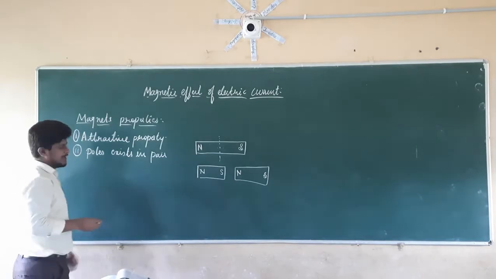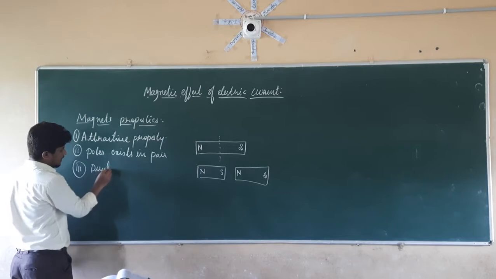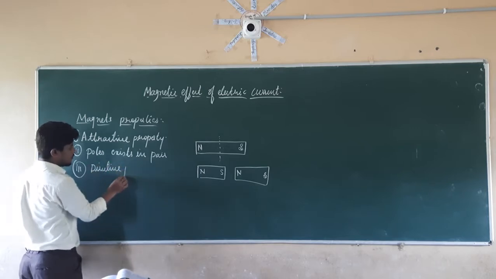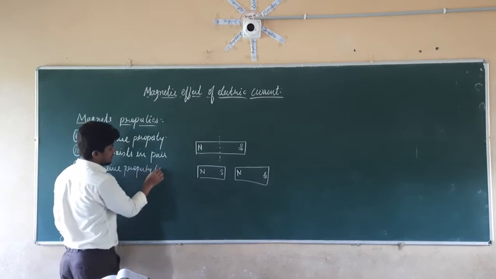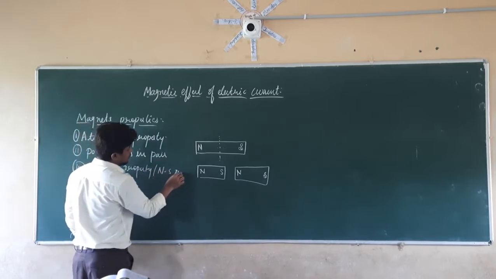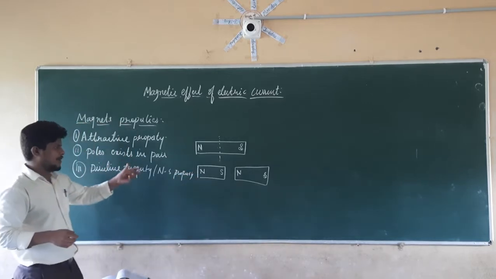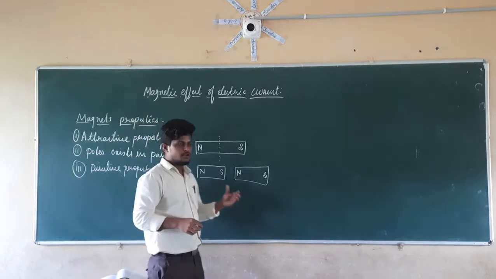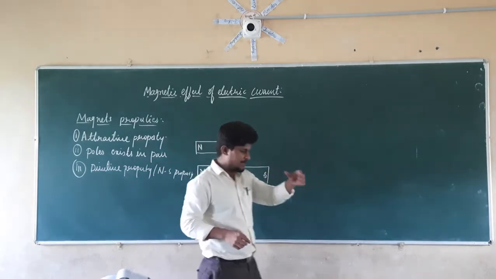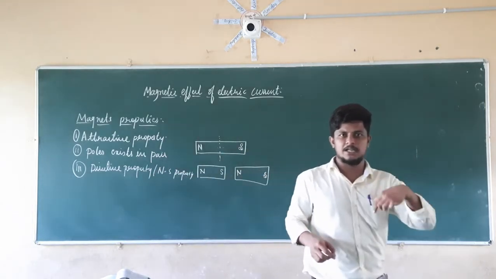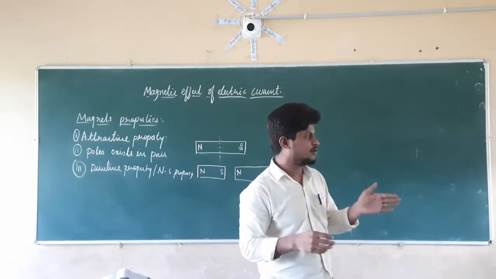The third property is the directive property, or we can call it the NS property. What is the directive property? We know that poles exist in pairs. If you suspend a bar magnet freely, then it is always going to lie in the direction of north to south.